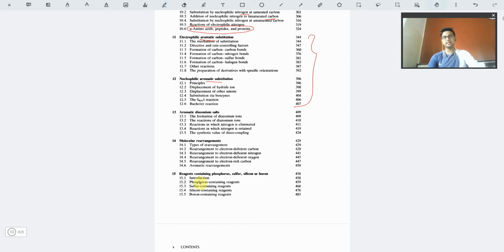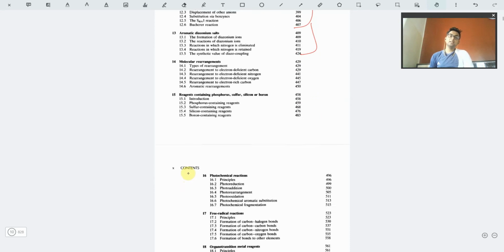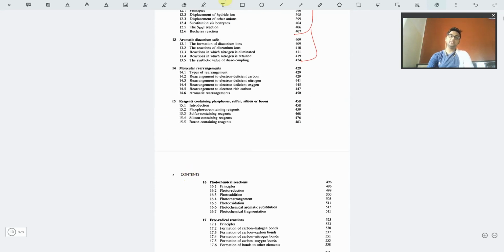So I might suggest you keep this book for studying, and one other book for reference also. Two good books for studying electrophilic aromatic and nucleophilic aromatic substitution would be enough. And in continuation, the diazonium salts also, because electrophilic aromatic substitution leads to the formation of diazonium salts from aniline. Let us say benzene diazonium chloride is formed from aniline only. And aniline is formed from the Tishchenko reaction, which is a nucleophilic aromatic substitution. Those are the reactions, you might study them quite easily. I'll be showing them to you a few minutes later.